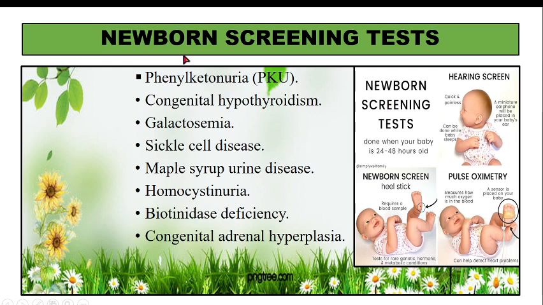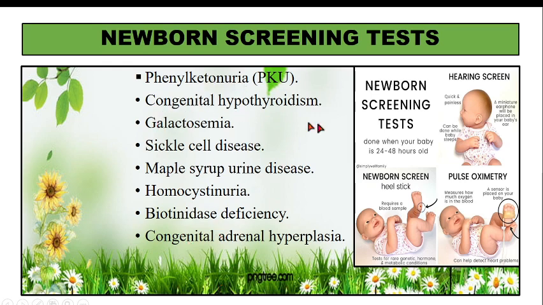Now, next is the newborn screening test. These are different chromosomal abnormalities which can be found out by neonatal screening: phenylketonuria, congenital hypothyroidism, galactosemia, sickle cell disease, maple syrup urine disease, homocystinuria, biotinidase deficiency, congenital adrenal hyperplasia. These are all topics in themselves. I am not going into detail of any of it, because we will be studying this in our genetic screening also. So, these are the different tests which can be done.